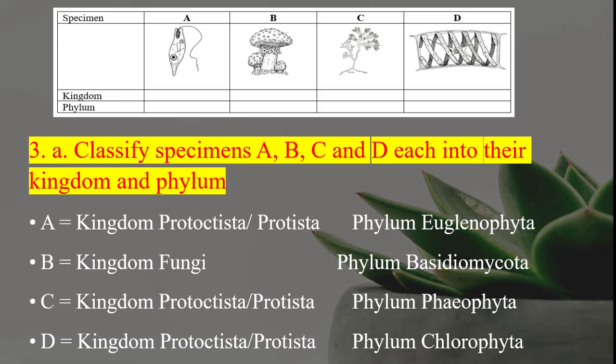Okay, so we have specimen A. That's Euglena. So Euglena is Protoctista, so we say kingdom Protoctista or Protista.